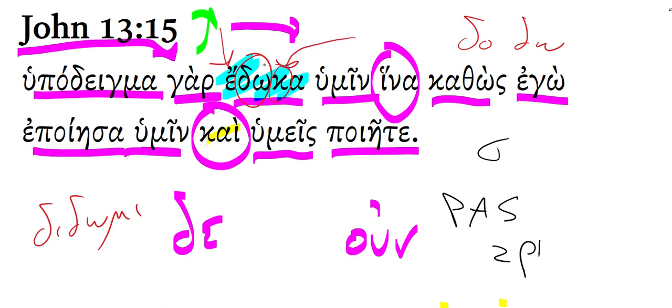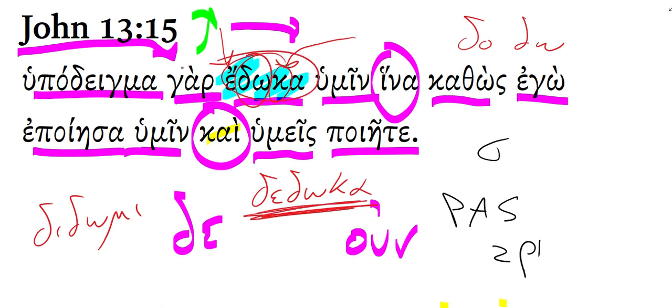You say, well, how do I know it's not a perfect? Because the perfect would have had reduplication. Dedoka. Dedoka would be the perfect. I have given. This is edoka, the aorist, I gave. It's just an aorist active indicative, first person singular.